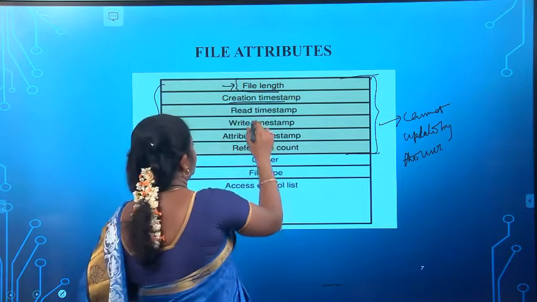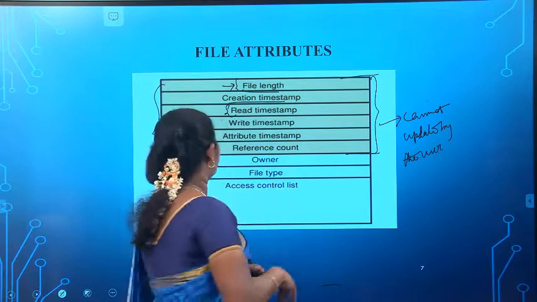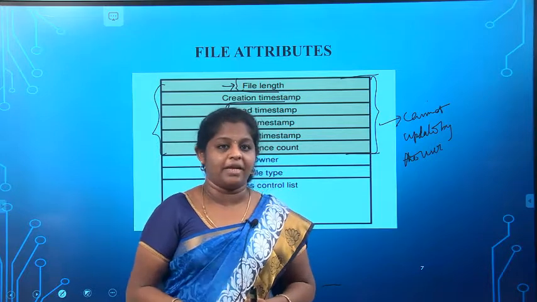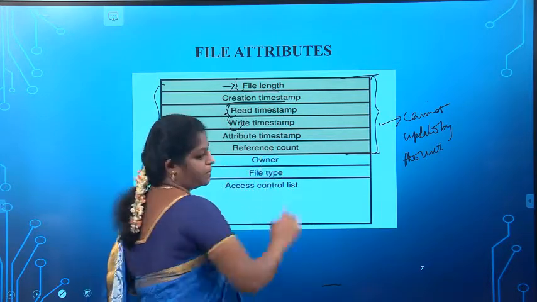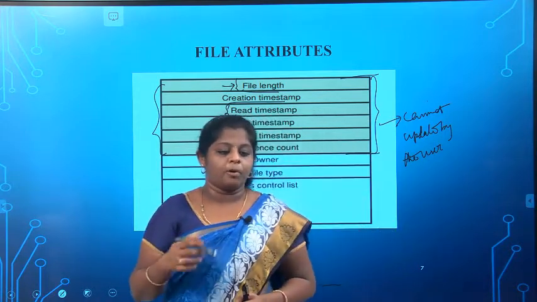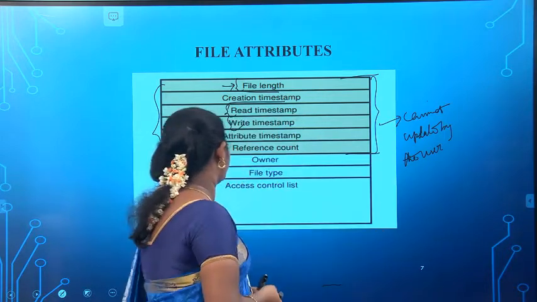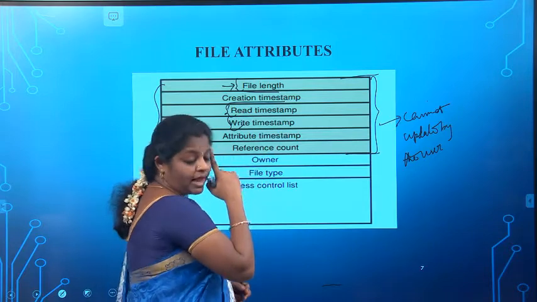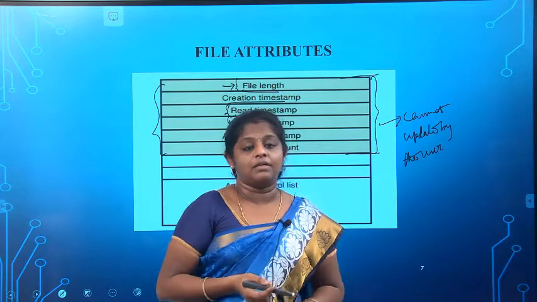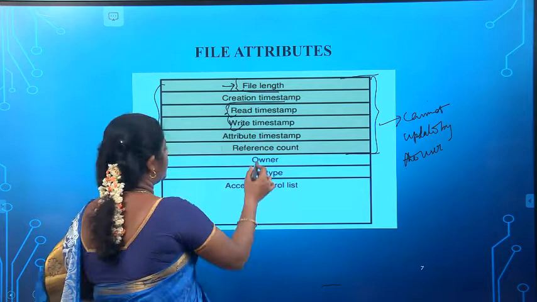Then the time when the particular file was last read by the user, and when the file was recently updated. And the attribute timestamp. The attribute timestamp is used to specify that the property should take part in the consistency management.